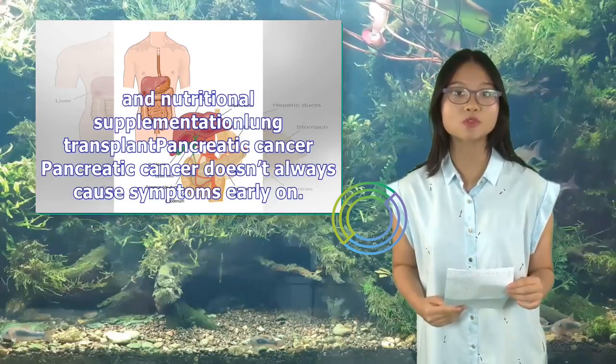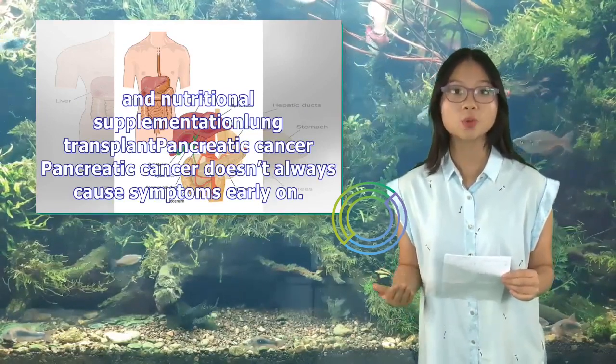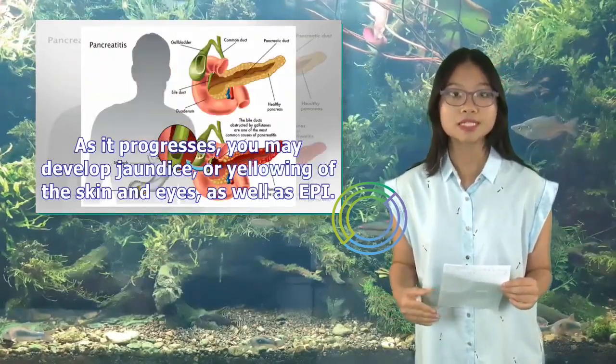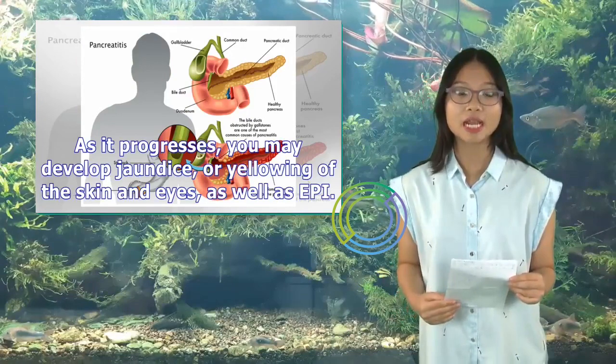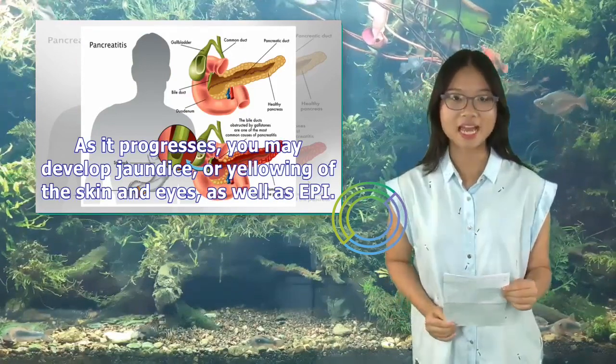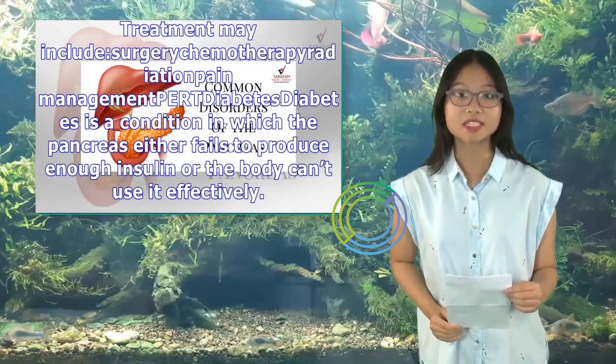Lung transplant. Pancreatic cancer: pancreatic cancer doesn't always cause symptoms early on. As it progresses, you may develop jaundice, or yellowing of the skin and eyes, as well as EPI. Treatment may include surgery, chemotherapy, radiation, pain management.